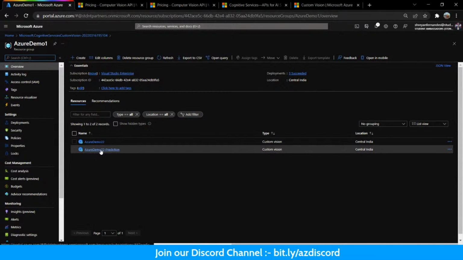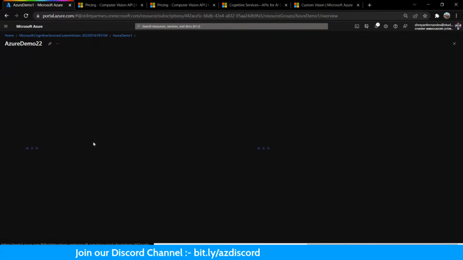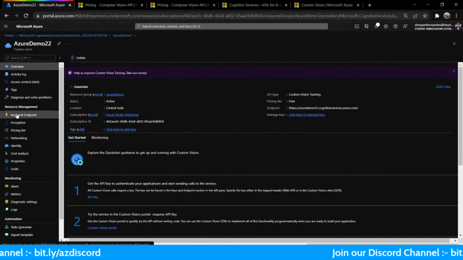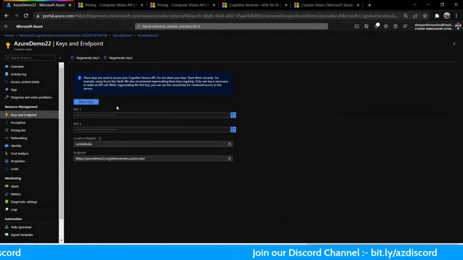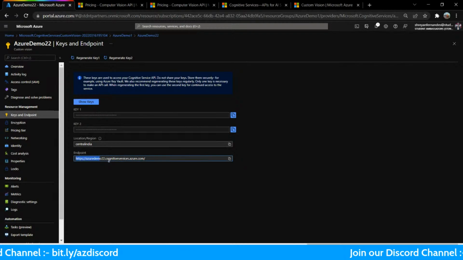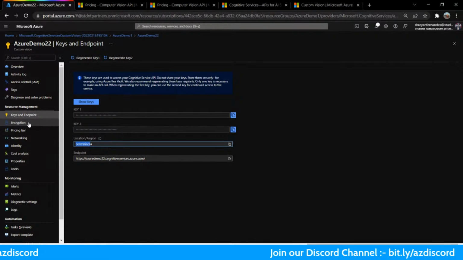So okay, I have two Azure demo predictions. Let's say I'll just go with one now. And you can find all your keys and endpoints here. If you want to see the keys, you can click on this. Don't try to copy this, I'll be deleting this after this webinar. Okay, and the endpoint again is shown here, and the region is also shown.